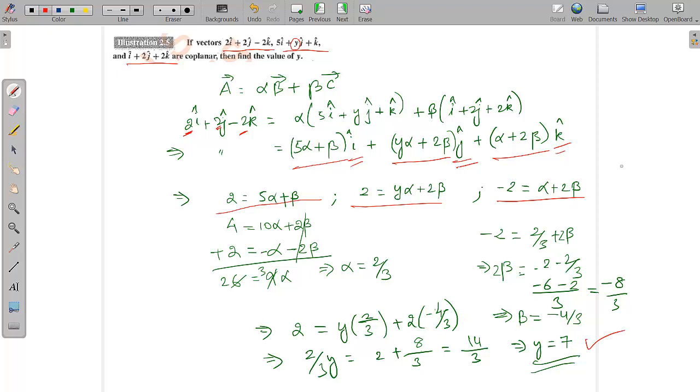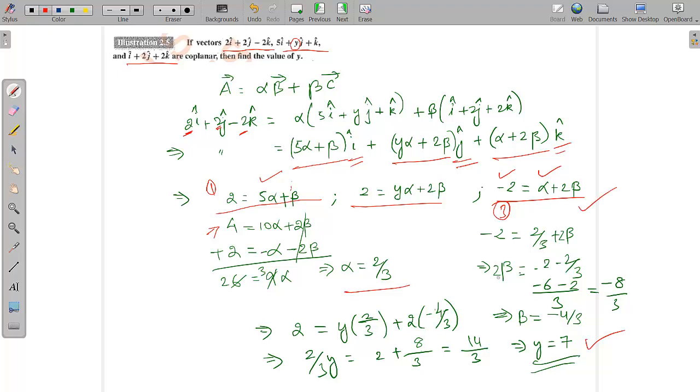So let's see how we are solving it. You see this equation and this equation. If you multiply this equation with 2, it becomes 2 beta here, so that we can cancel this equation and this equation, equation number 1 and equation number 3. So what we did is we multiplied equation number 1 with 2, so it becomes 4 plus 10 alpha plus 2 beta, and we have subtracted equation number 3 from it. So 2 beta cancelled, and this becomes alpha equals 2 by 3. You got it. Substitute alpha in any one of the equations.